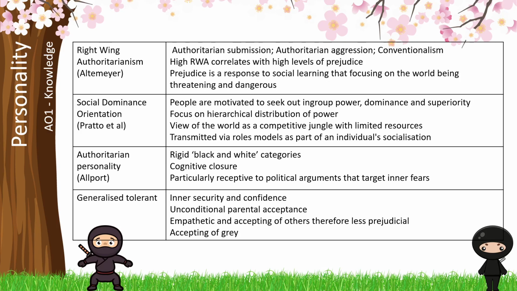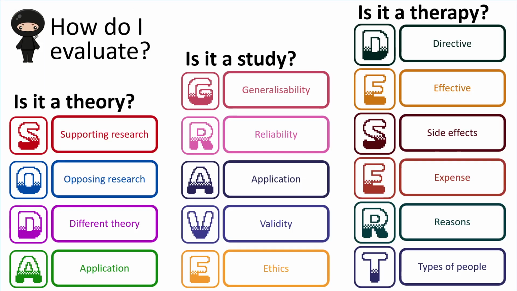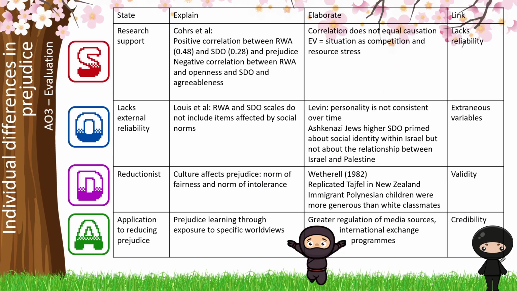Here, what we also want to do is front load this with social dominance orientation because that's one specifically for prejudice. Okay, so how are we going to tackle this in terms of evaluation? Well, as we said, this is a theory and therefore we're going to focus on SODA as our way of explaining and evaluating this particular theory.